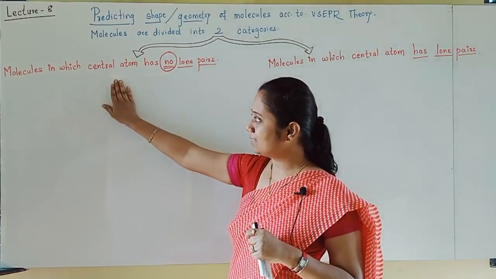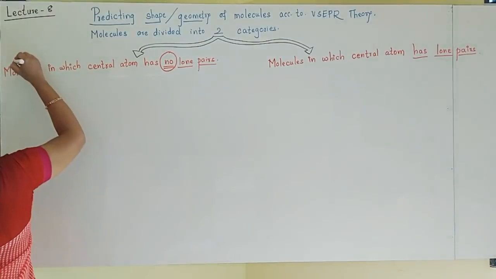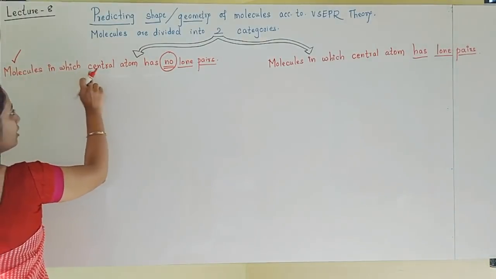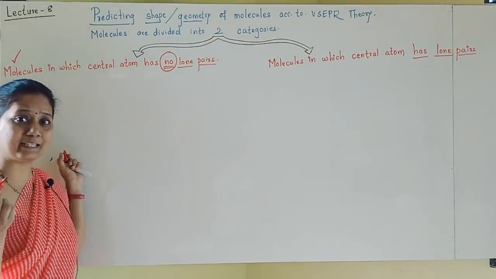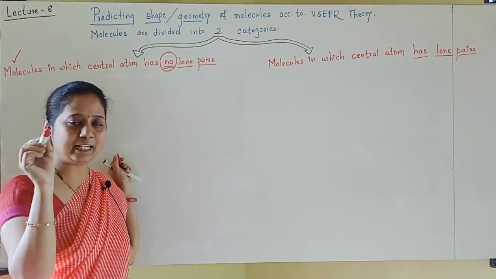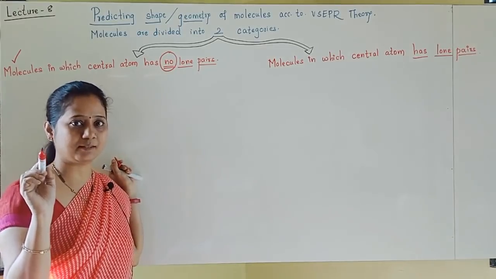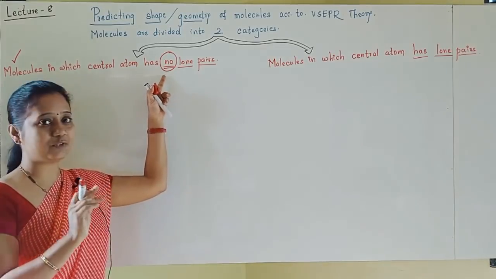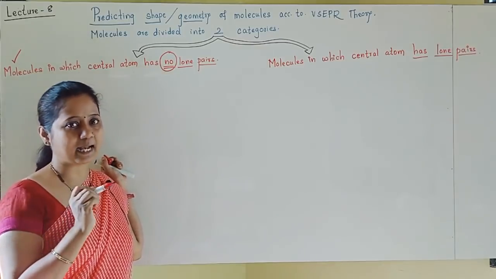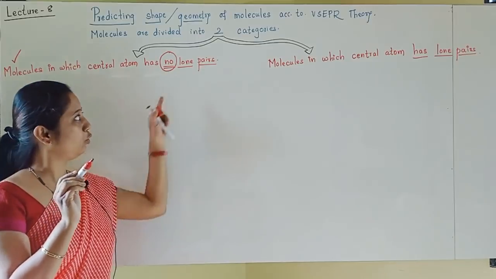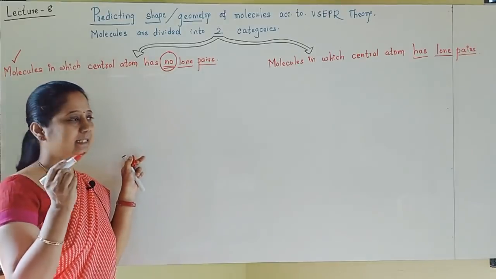So let us start with this. First I will teach you how to predict the shape of the molecules in which the central atom has no lone pairs. Only bonding electron pairs are there. Electron pairs are of two types, bonding and non-bonding. Non-bonding are called lone pairs, and here lone pairs will not be there. Such molecules, how is their geometry predicted, that we'll see.